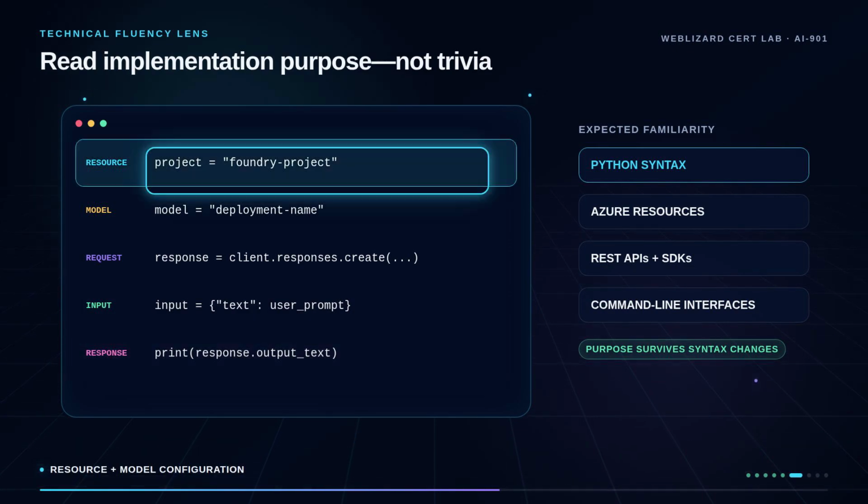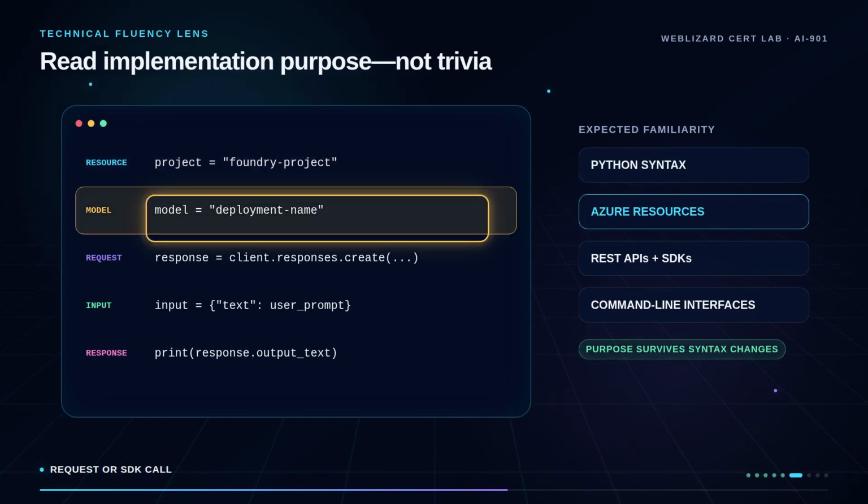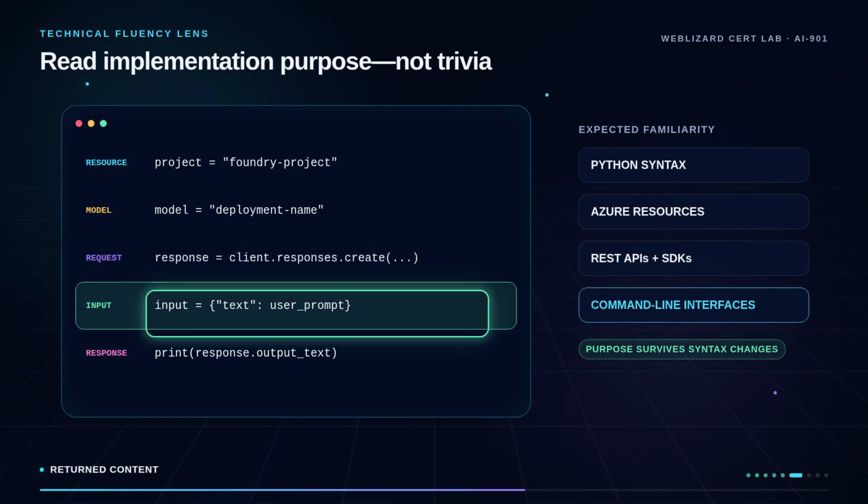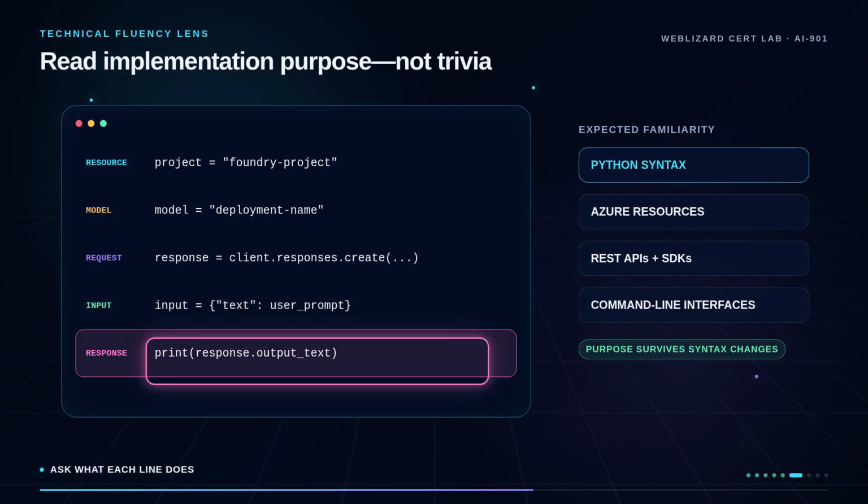Use a technical fluency lens instead. In a short example, identify the resource or model configuration, the request or SDK call, the input payload, and the returned content. Ask what each line is responsible for. The exam can then change the surface syntax, while the implementation purpose remains recognizable.